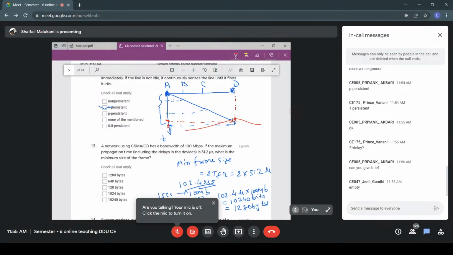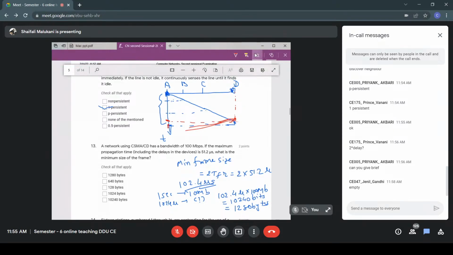And assume that this is the end, then only in this direction it will go. Suppose it is the end, then it will go in this direction. But if it is somewhere here, then it will go in both directions. Whenever a signal is put on the channel, it goes along the entire wire. It is not like it will go in only one direction, right? So here it is going.